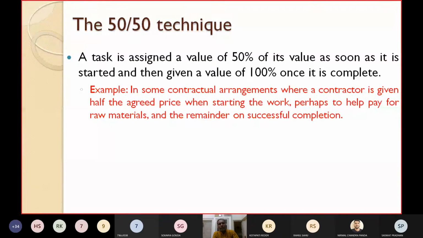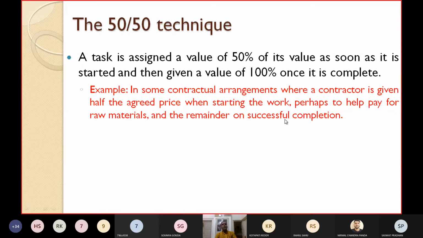Perhaps to help pay for the raw materials and the labor charges, initially you give 50%, and the rest 50% later on.